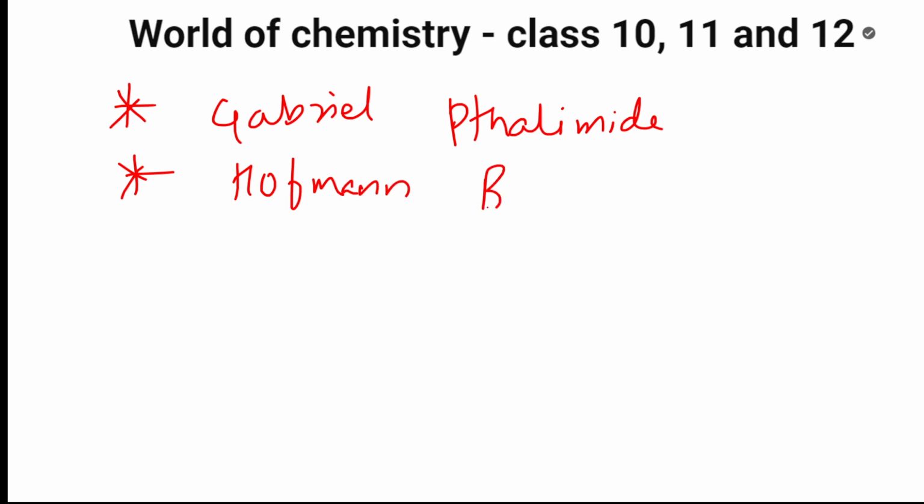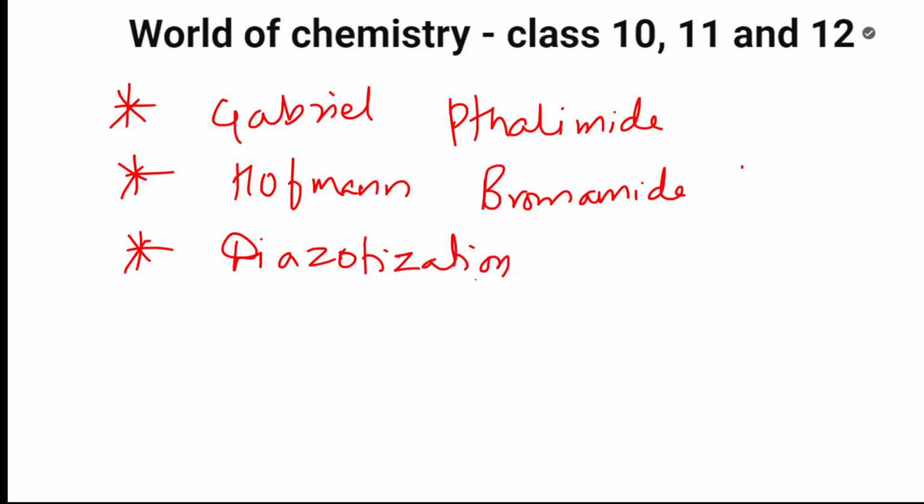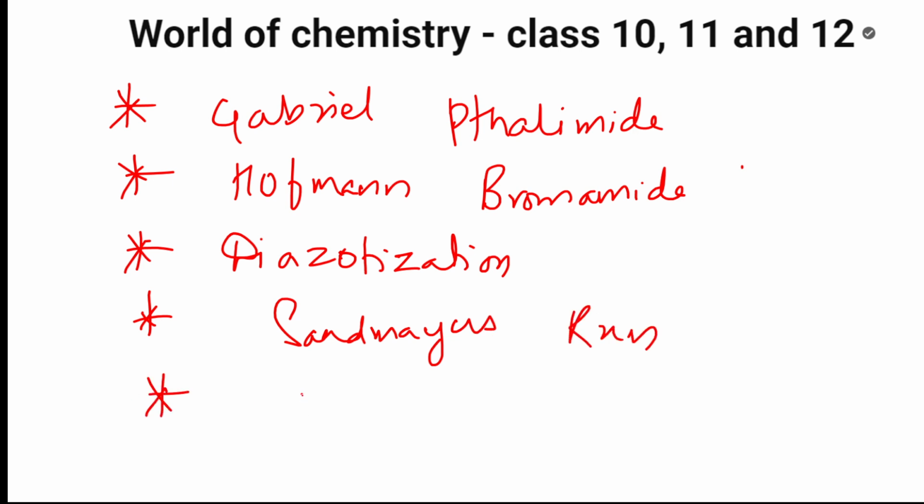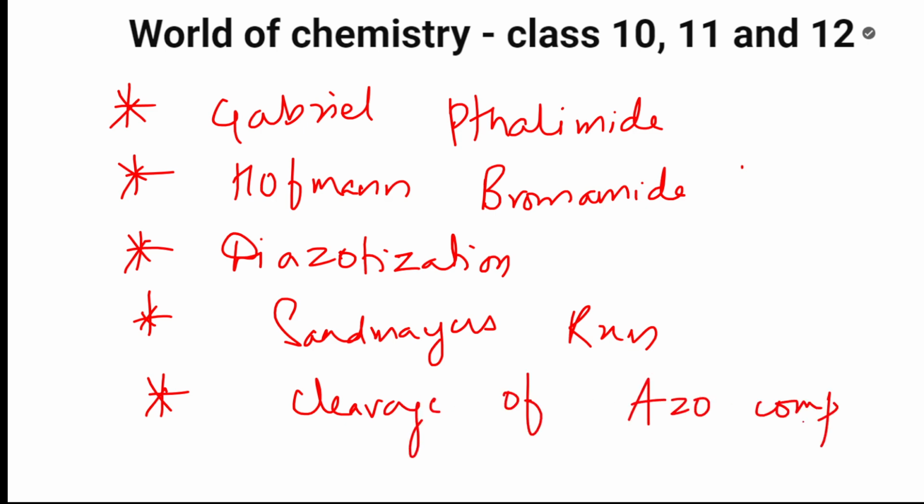Hoffman's bromamide reaction. Then diazotization reaction. This is one more you need to study, and don't leave it, because they may ask you in the form of identify questions, precipitate questions also. Then Sandmeyer's reaction. Yes, Sandmeyer's is one more which they'll ask you. Then cleavage of azo compounds is one more.